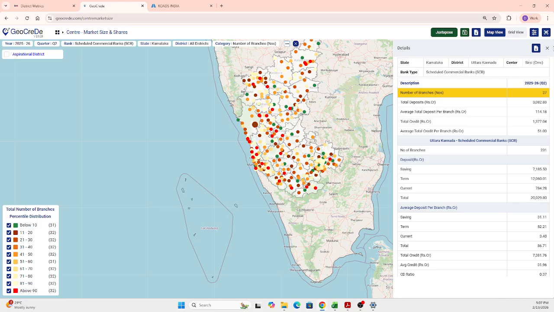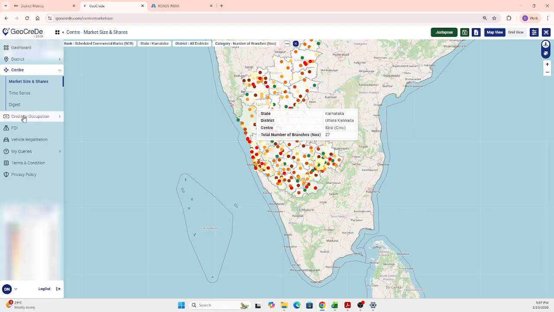And you can easily export this also into Excel, and you can build the profile for the particular selected center that is being there. Same way, the other information, other query system in centers can also be accessed, and you can get the information. So you get the time series and the digest menu here also. So the twin mapping feature will help you understand more about that. So this is about the centers.